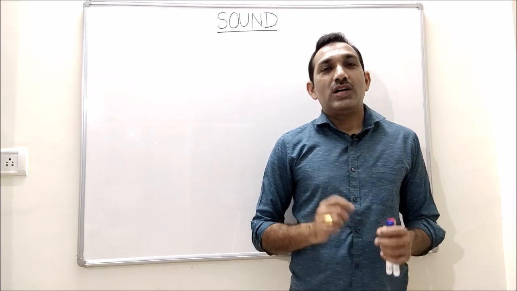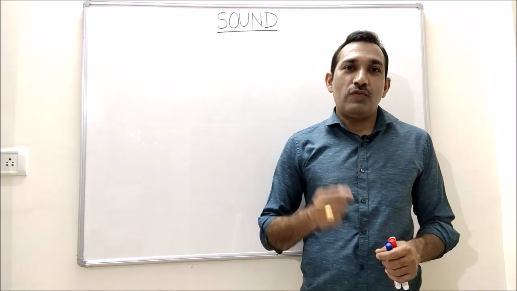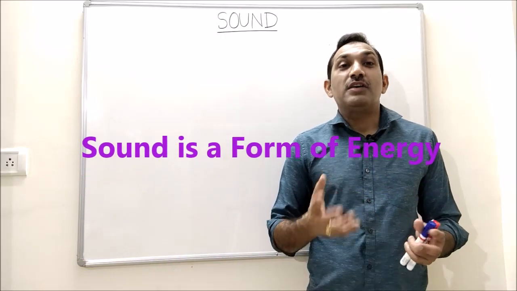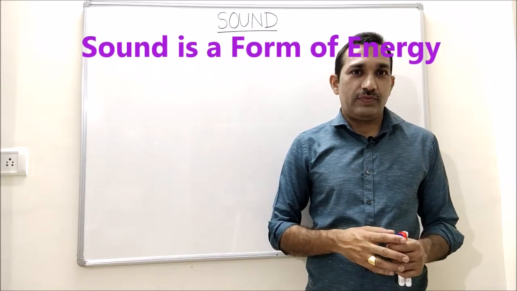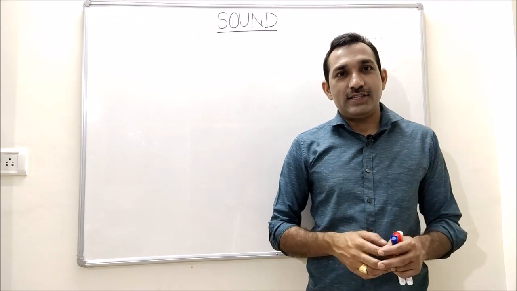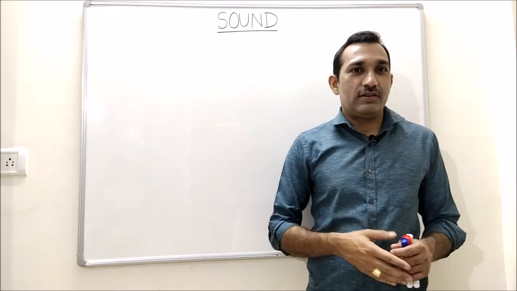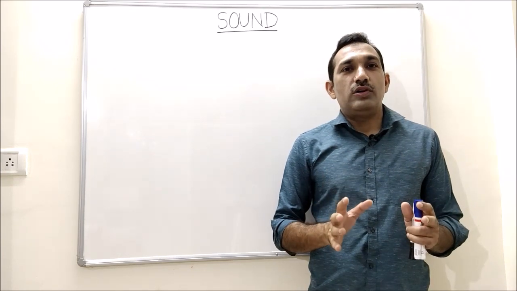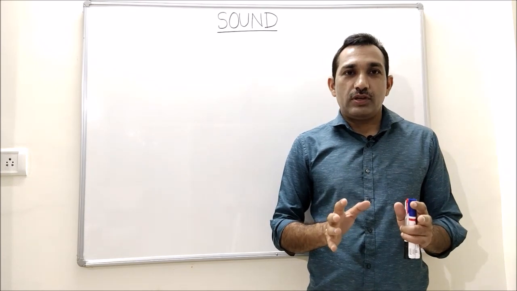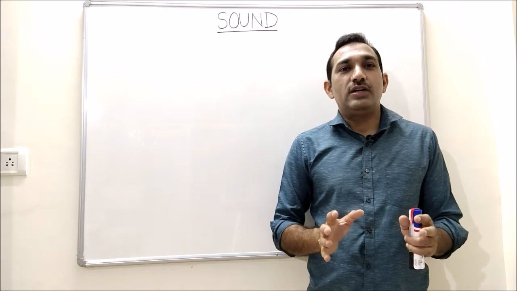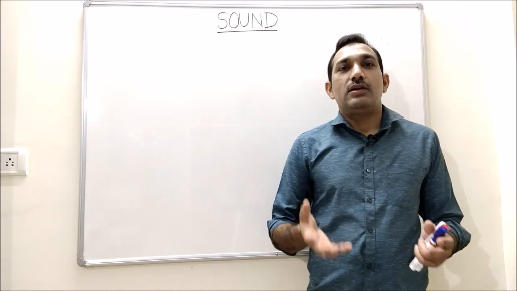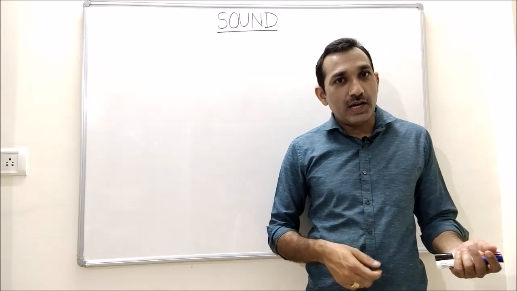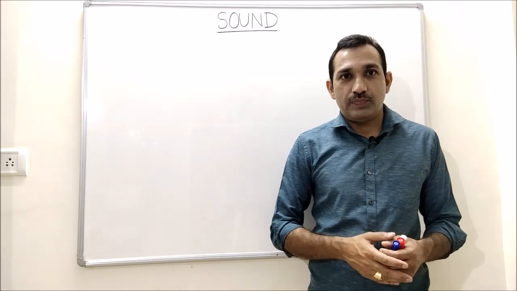Now, what is sound? Sound is a form of energy which is produced by vibration of an object, and it creates sensation in our ear. That means the source of sound is vibration. When sound has to be generated, some vibration has to be done. Something has to vibrate. Say for example, when we play guitar, that string vibrates.